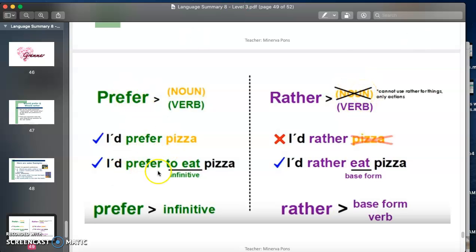The second difference is that prefer, we can use it with infinitive, and rather, we can use it only with the base form. I'd prefer pizza. I'd prefer to eat pizza. I'd rather eat pizza. No, I'd rather pizza, because this is a noun.